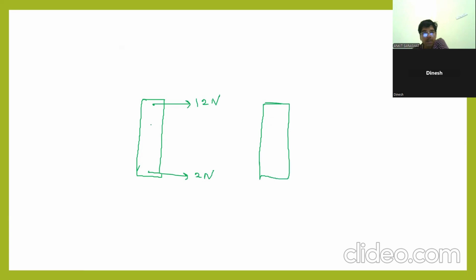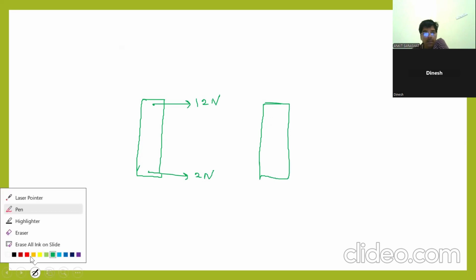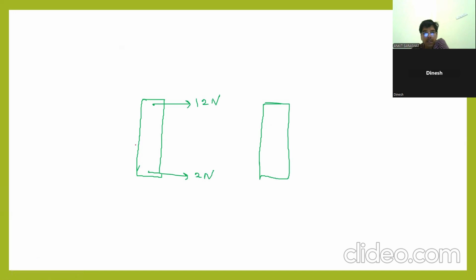And if you ask me what is the mass of this rod, let us suppose the mass of this rod is 56 kg. You are applying a force at the top, you are applying a force at the bottom. Then this is moving, this is moving. Clear?